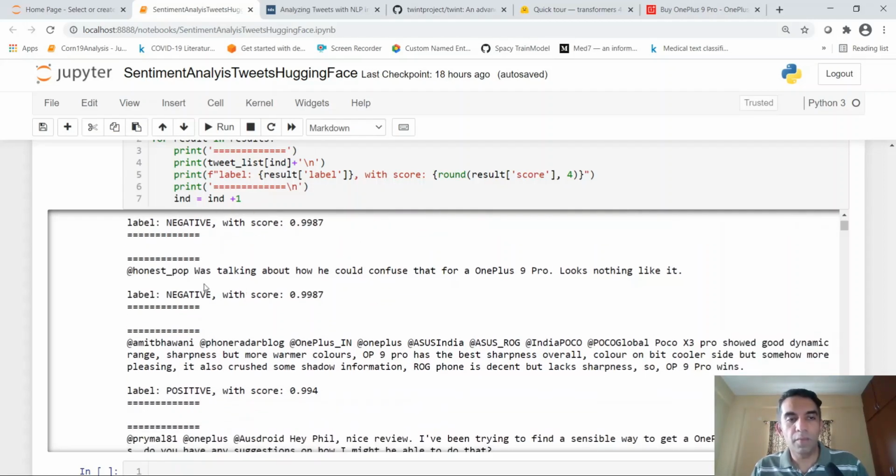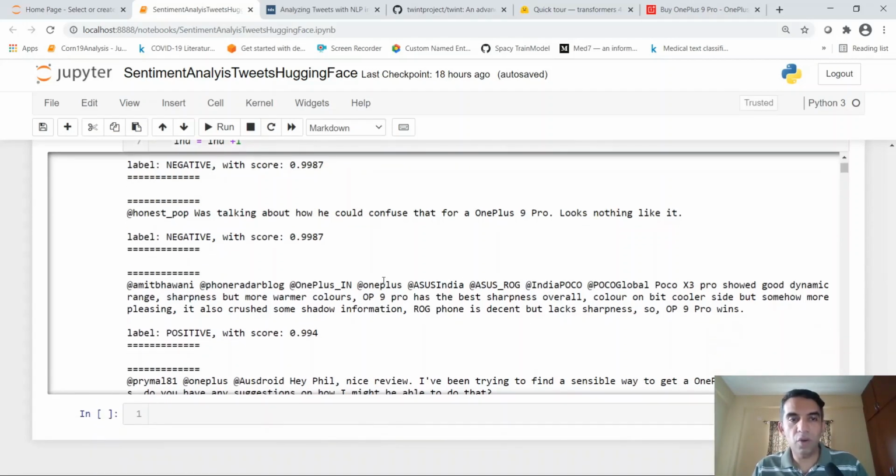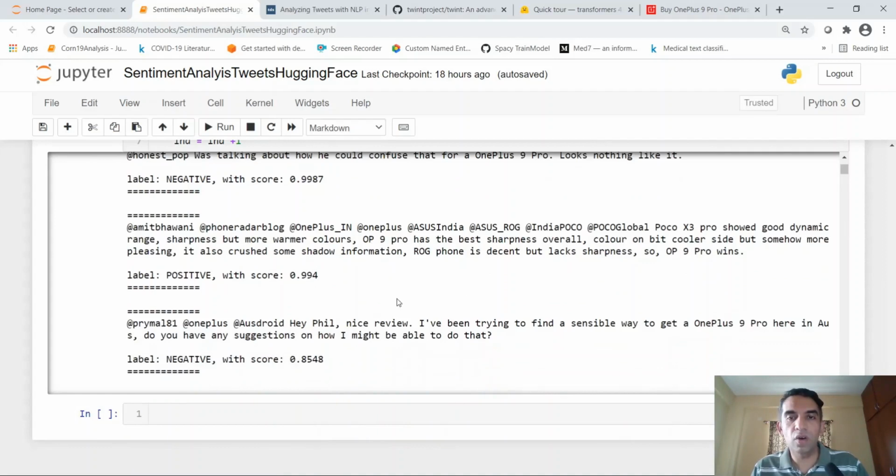Okay. The second one is like, was talking about how we could confuse that for a 9 Plus Pro, looks nothing like it. I don't know if it is negative, it could be neutral as well, but it gives negative over here. Okay, this is another disadvantage with the Hugging Face Transformer sentiment analysis pipeline. You only have two categories, either positive or negative, but generally in tweets you also have neutral tweets, which neither imply a positive nor a negative tweet. Okay, another example is: OnePlus 9 Pro has best sharpness, overall color on a bit cooler side but somewhat more pleasing. So OnePlus 9 Pro wins, obviously positive.